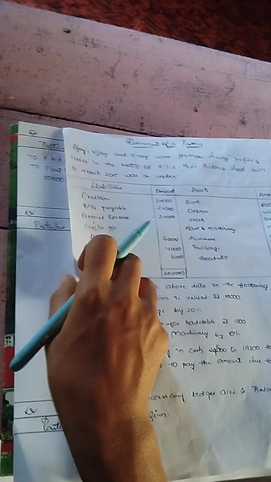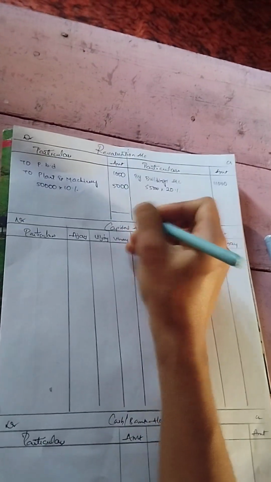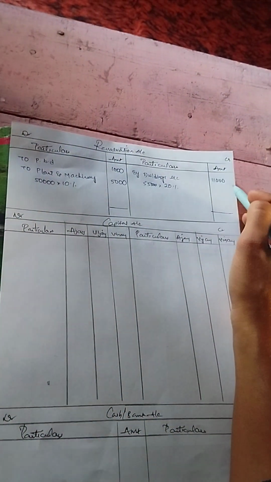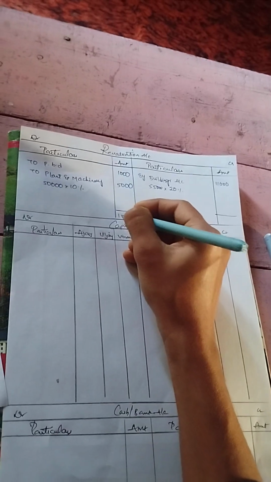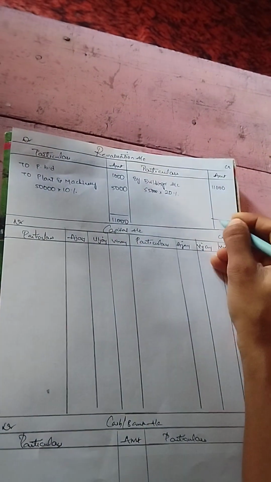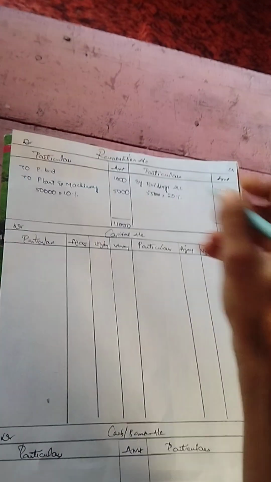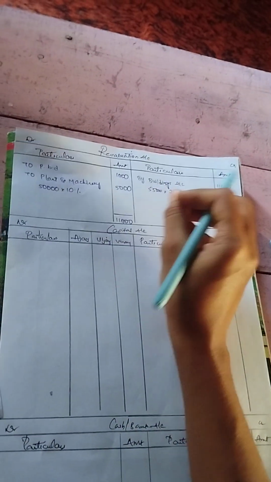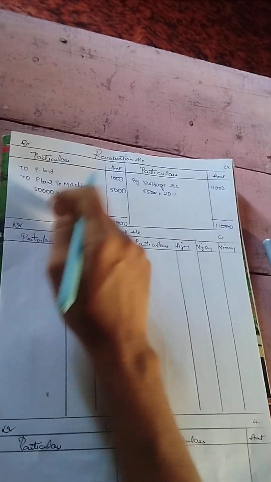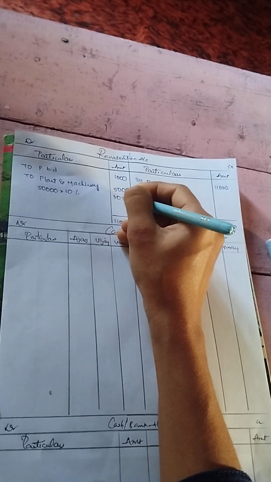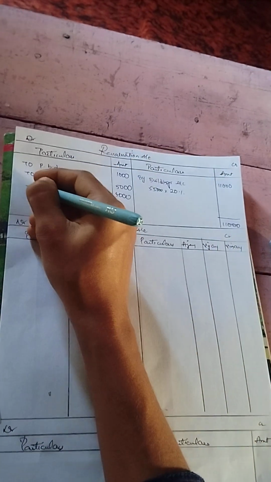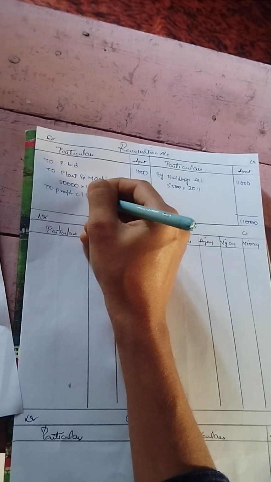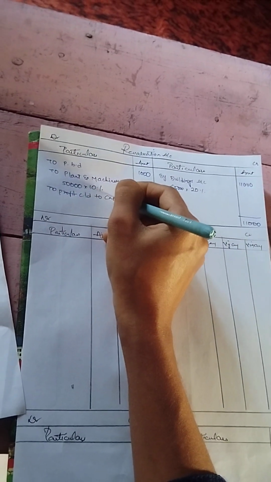Now let's close this revaluation account. 1,000 plus 5,000 is 6,000 on the debit side and 11,000 on the credit side. The higher amount is 11,000, which we need to record in both columns. So higher amount minus lower amount: 11,000 minus 6,000, we get 5,000. As the debit side is less, we need to write this 5,000 on the debit side of the revaluation account as to profit carried down to capital account.